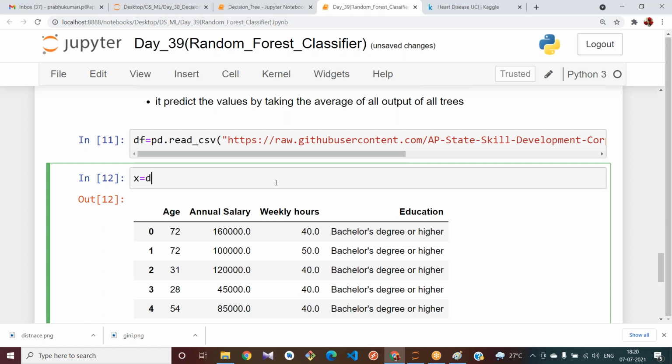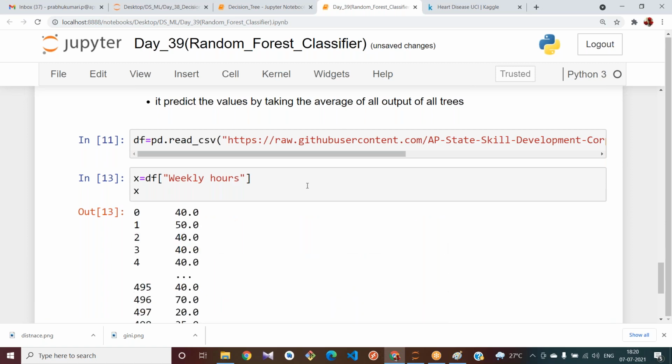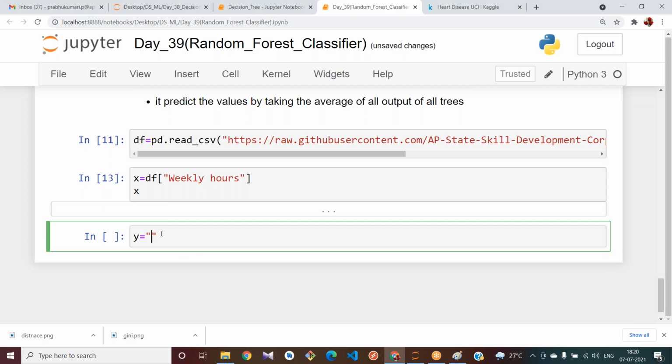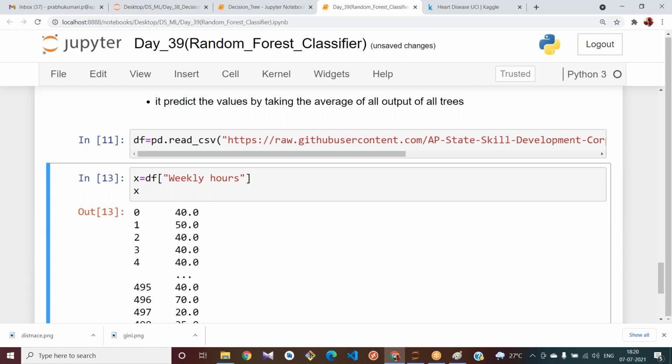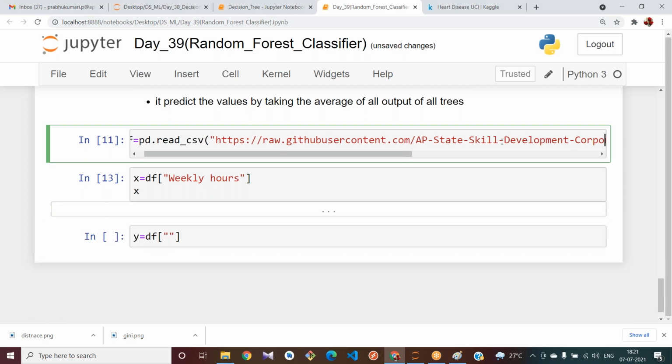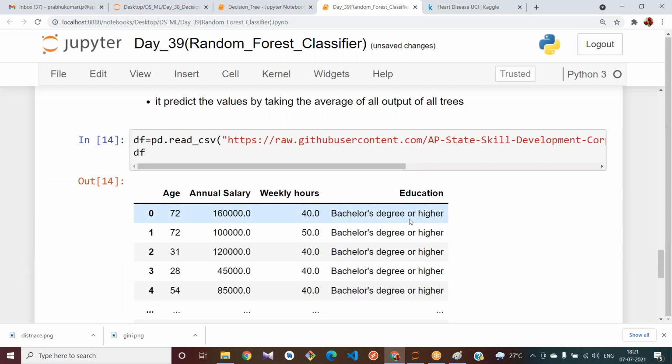X equal to df of weekly hours and y equal to df of annual salary.